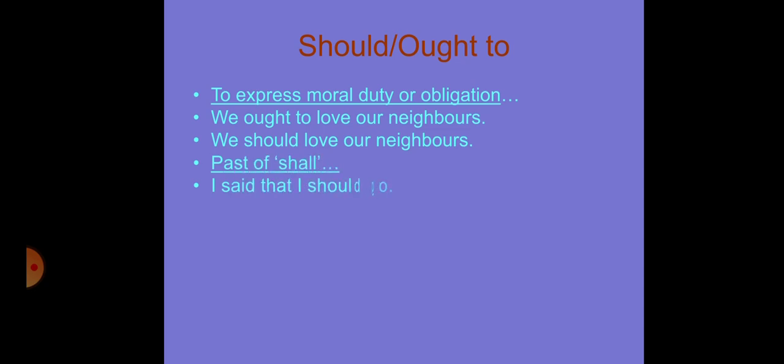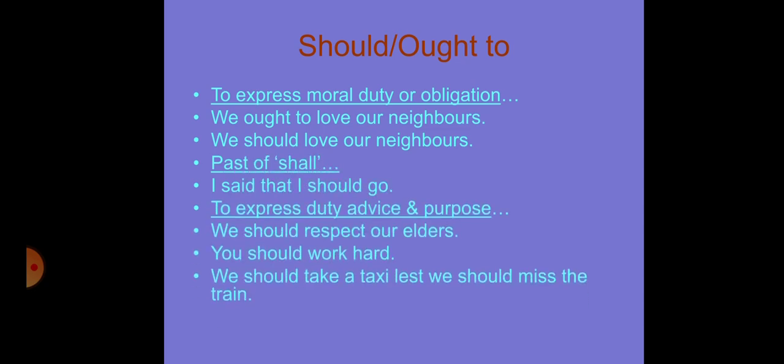Then shall, the past of shall is also should. So you can say I said that I should go, to express duty, advice, and purpose. We should respect our elders, we should do hard work, we should take a taxi lest we should miss the train. Now here lest is a conjunction. Should and lest are used sometimes in error finding, or whenever you are specifically using certain conjunctions, so you have to use should and lest together.